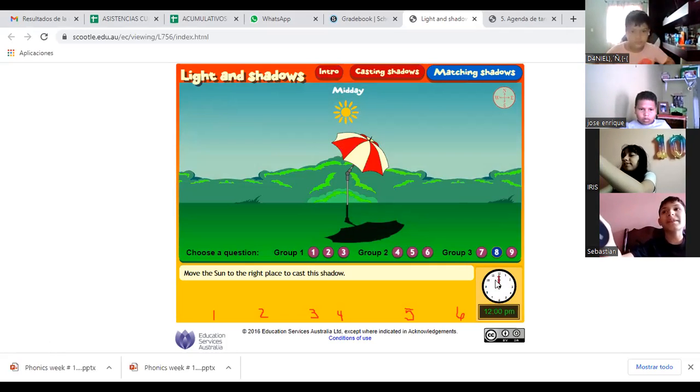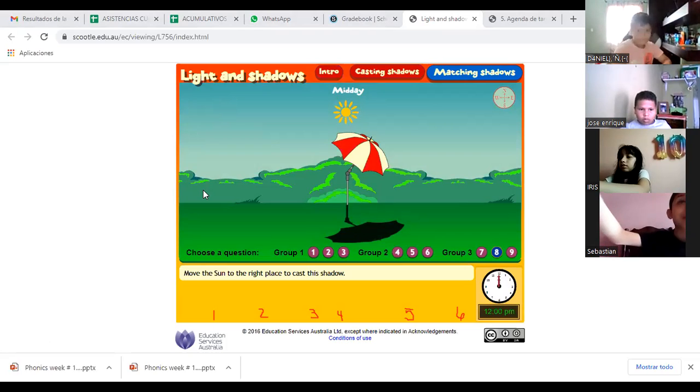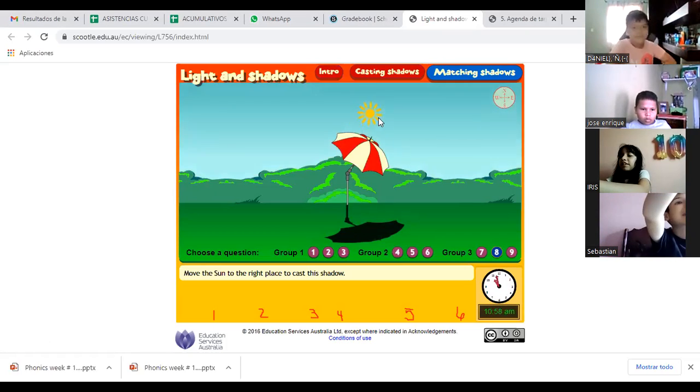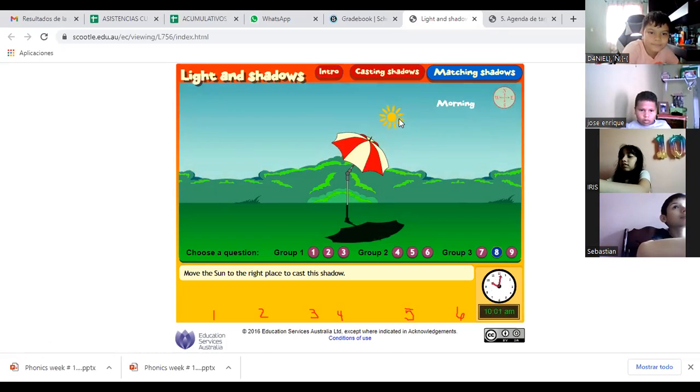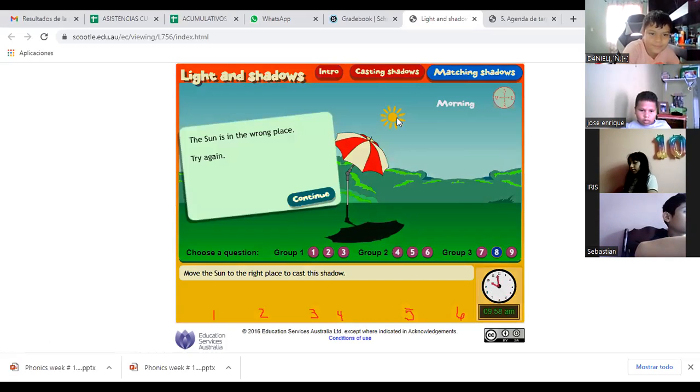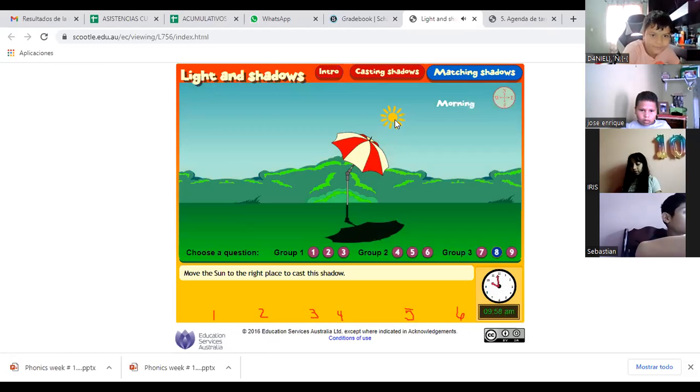At 7 a.m. 7 a.m. is here. No, 10 a.m. 10. See, 10, here. The sun is in the wrong place. Try again, because the sun is here and everything is going to reflect the earth's shadow like that.